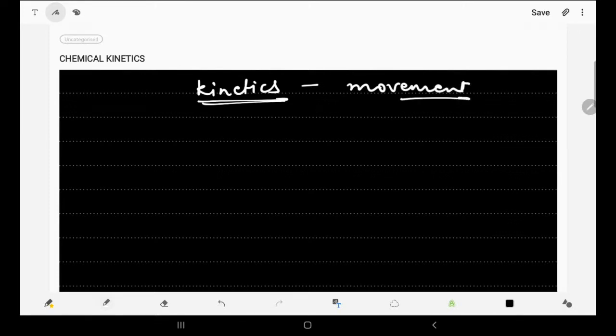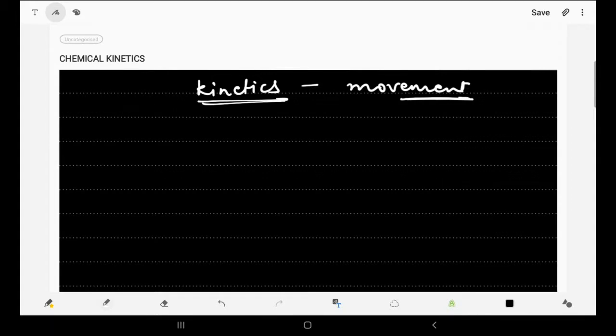Chemical kinetics, as the name indicates, kinetics means something moving. So in chemistry, what can move is the speed of a reaction. Kinetics means movement, and chemical kinetics means we are talking about the reaction. So what is chemical kinetics?